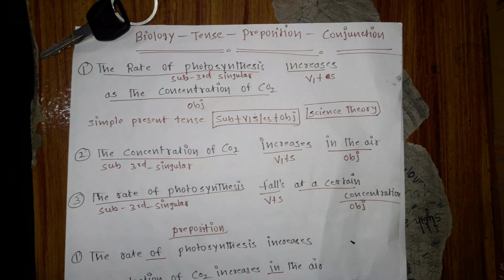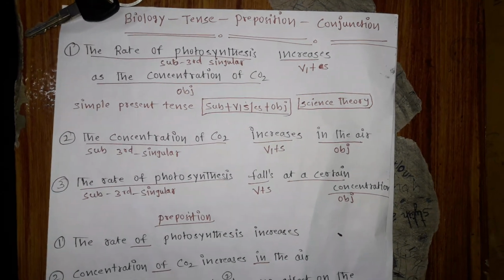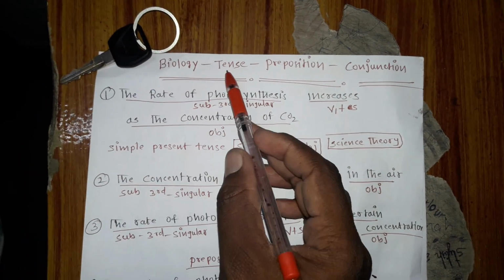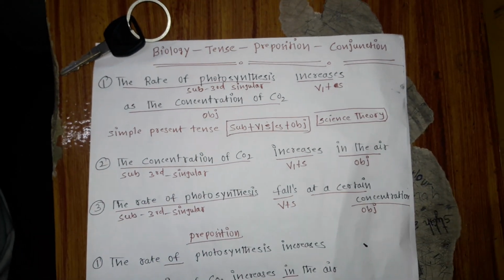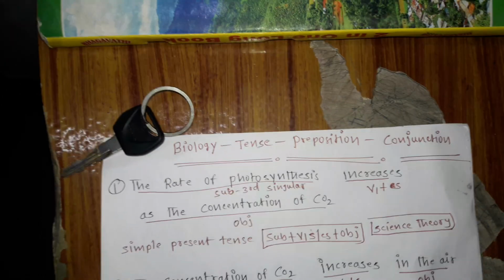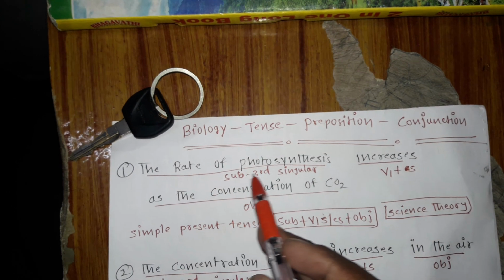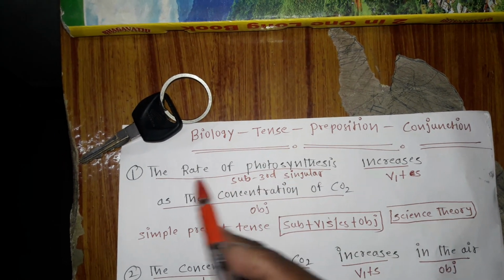But now come to our English grammar practice. First of all, today we are going to learn from the biology answer the tense, preposition, and conjunction. We have 3 tenses, 3 prepositions, and 1 conjunction. It is enough. Now, the first sentence from the answer: the rate of photosynthesis is a subject. It is a subject, the rate of photosynthesis.